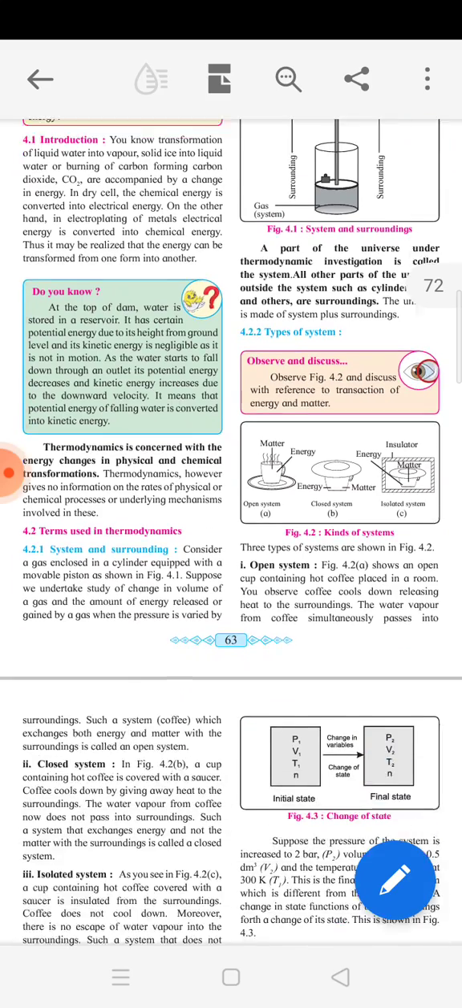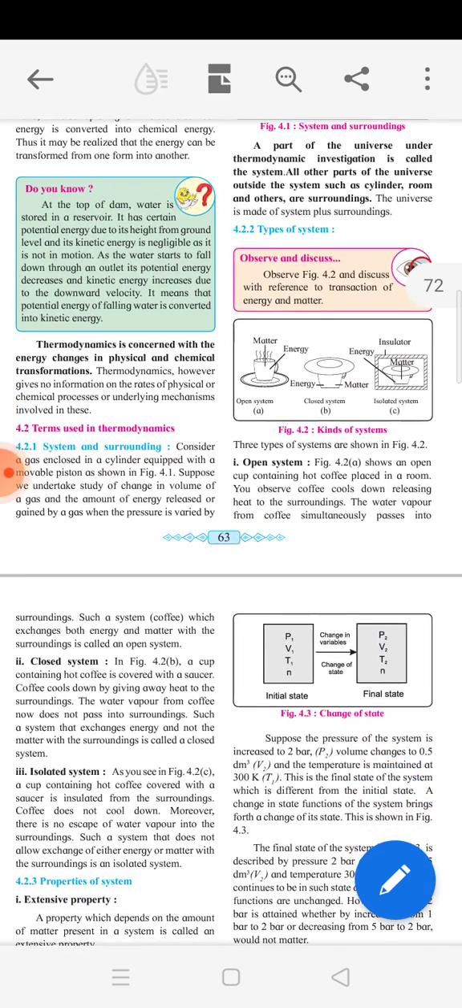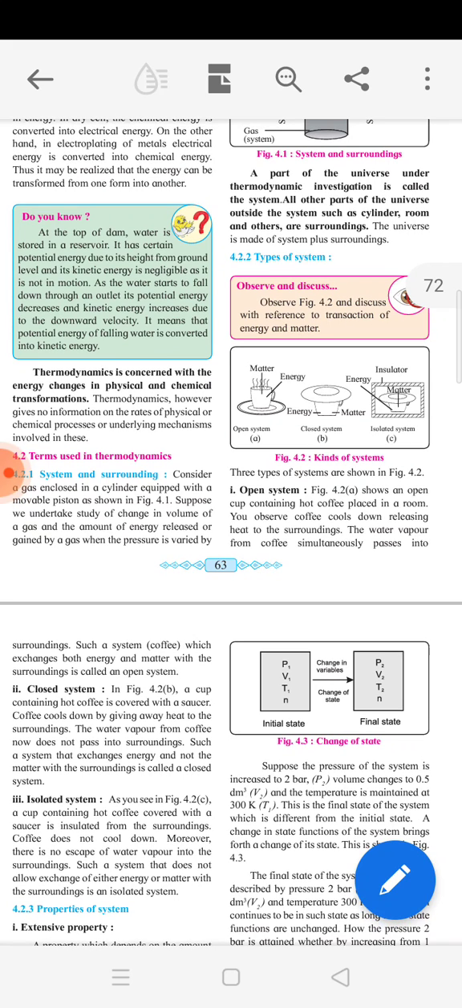Next, there is a type of system. There are three types of system. One is the open system, second is the closed system, and third one is the isolated system. Okay, so we will see one by one. So first one is the open system.